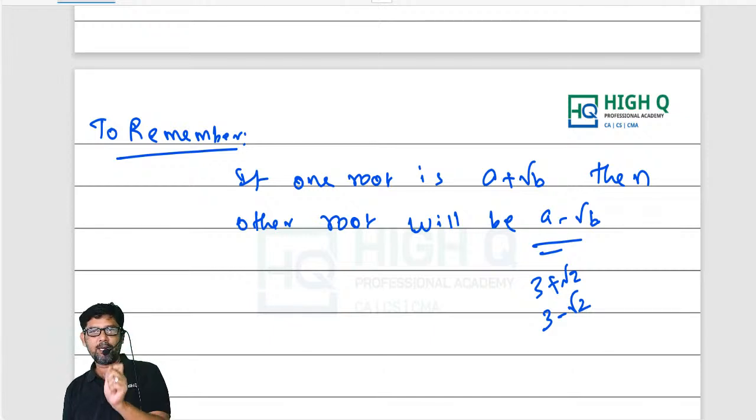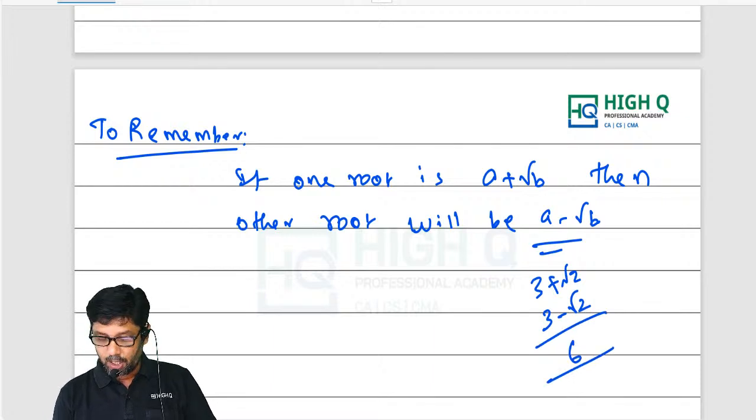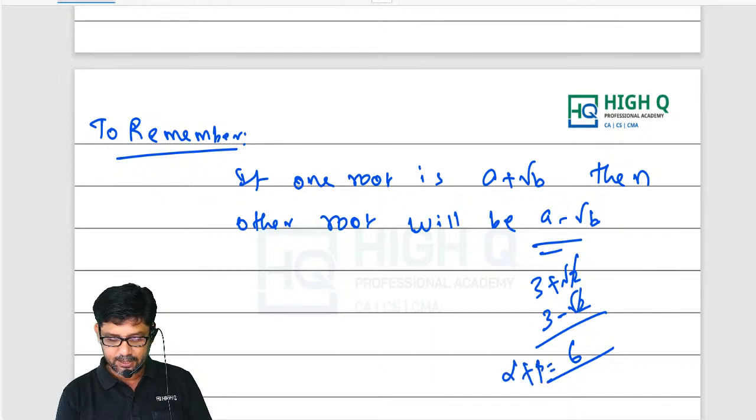We need to find the sum and the product. When you find the sum, what are you going to get? 6. When you find the product, what are you going to get? This is alpha plus beta, so plus 2 and minus 2 get cancelled, and 3 plus 3 is 6. What is alpha beta equal to? 3 plus root 2 into 3 minus root 2, which is 9 minus 2, equal to 7.